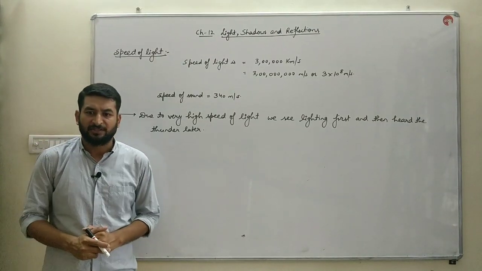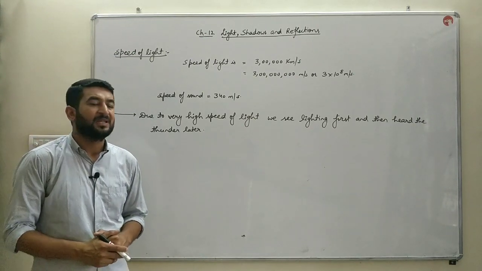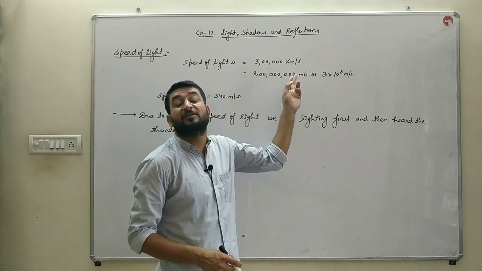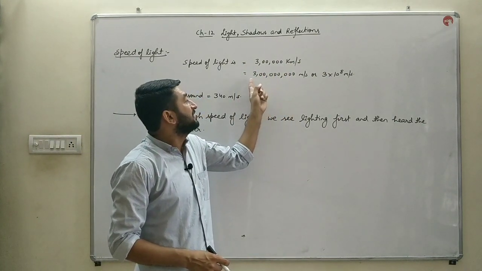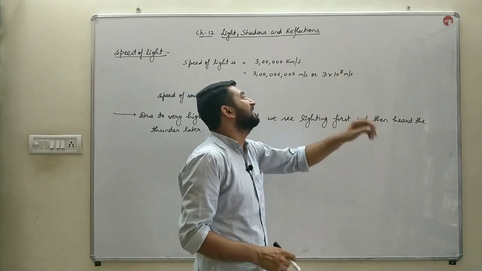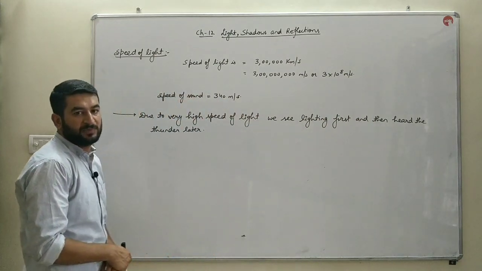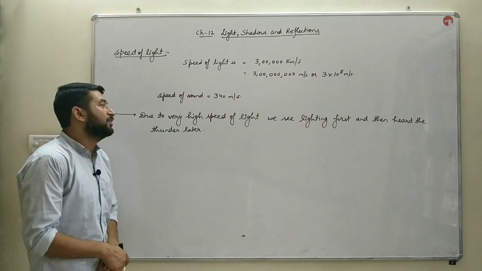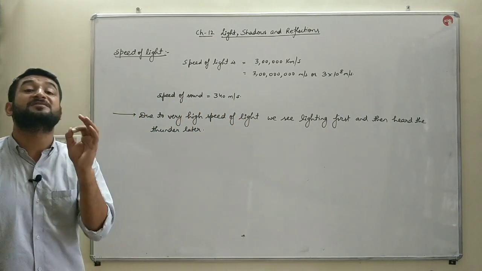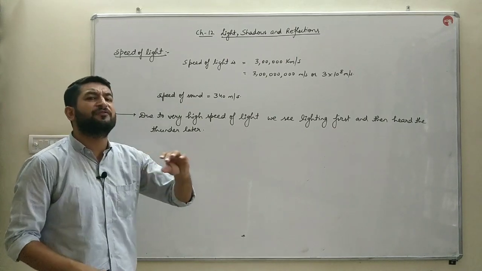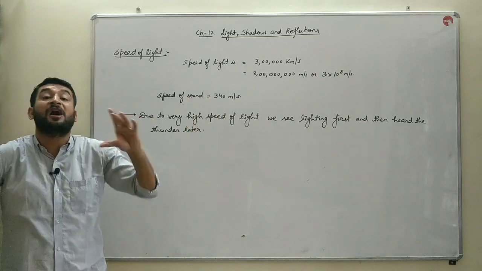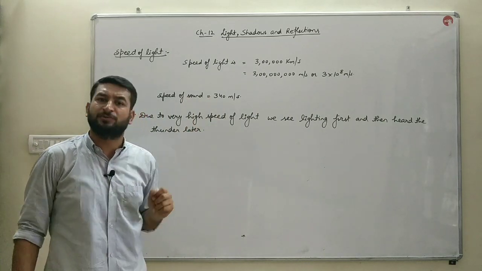Now we'll discuss the speed of light. Light travels with a very high speed, that is 3 lakh kilometers per second, or you can say 30 crore meters per second, or 3 into 10 raised to the power 8 meters per second. That is the speed of light. Whereas the speed of sound is quite less. It is only 340 meters per second. That is, in 1 second it travels only 340 meters. So the speed of light is very large as compared to the speed of sound.